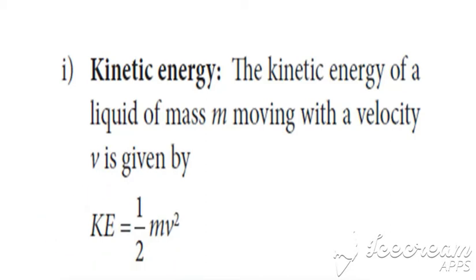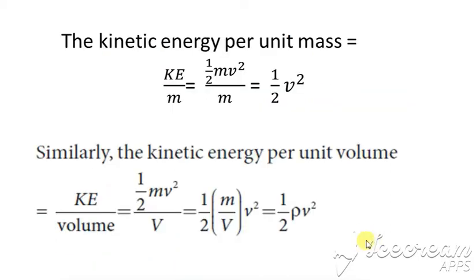Yes. Now this divided by mass, that is said to be kinetic energy per unit mass, so kinetic energy divided by mass, half m v square divided by m, the m gets cancelled, so we get the value as half into v square.